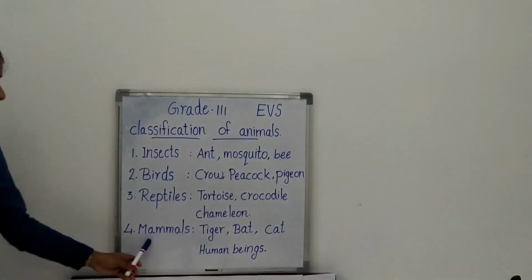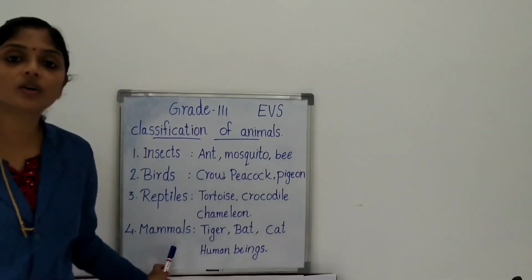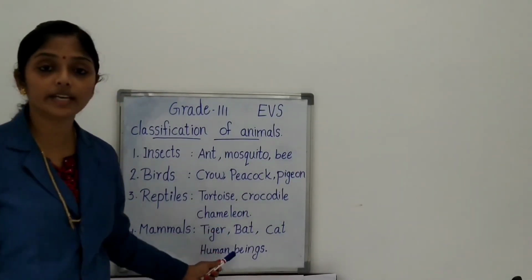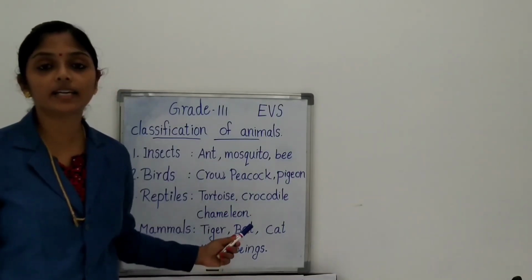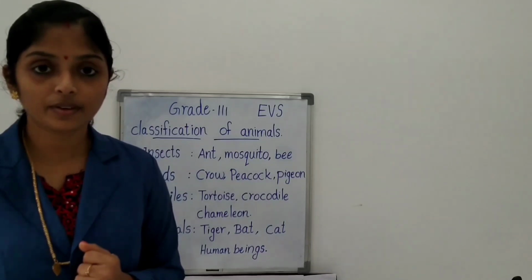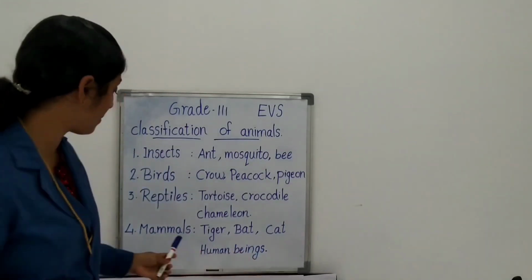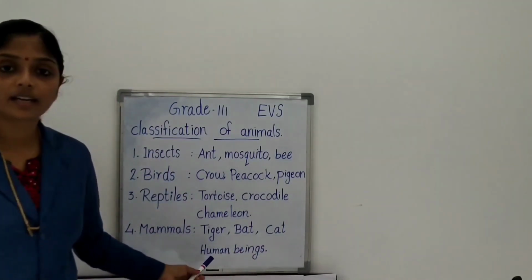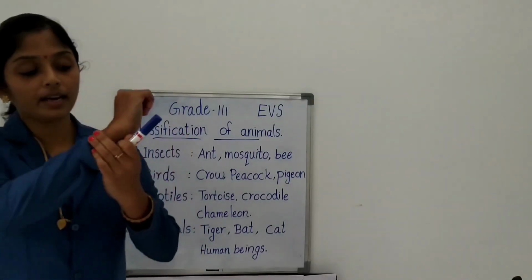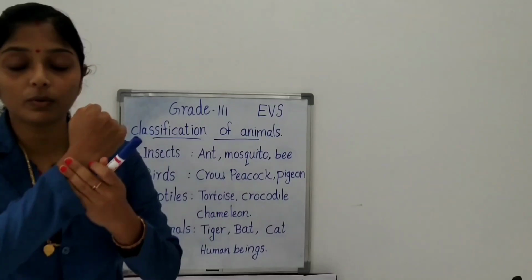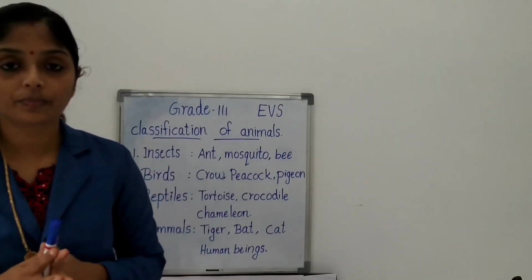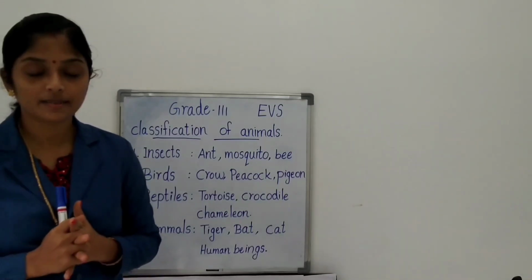Next one, mammals. The specialty of mammals is they have hair on their body and they give birth to their young ones. Okay. What are the specialties of mammals? Yes, they have hair on their body and they give birth to their babies.